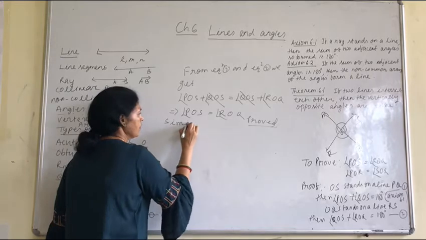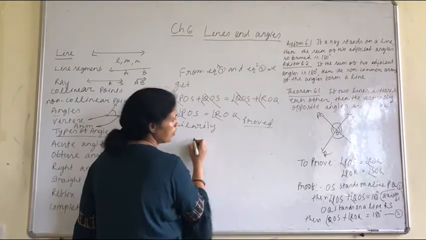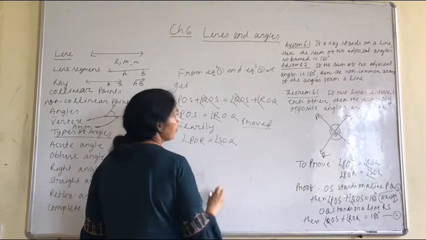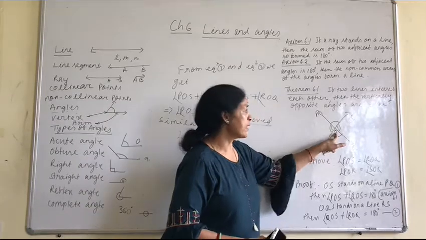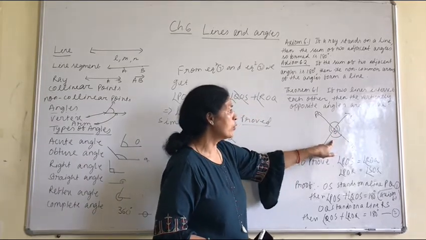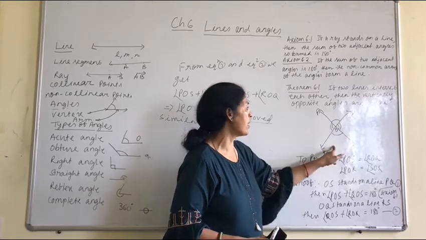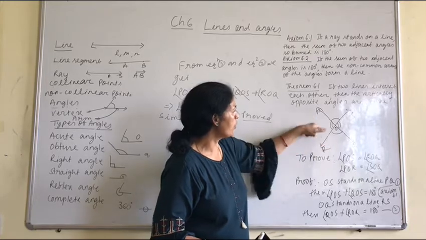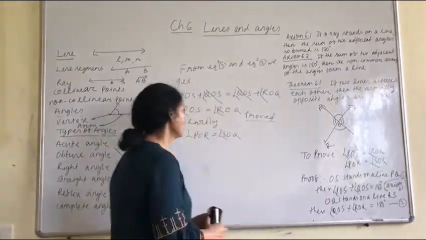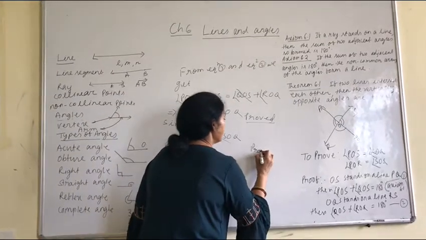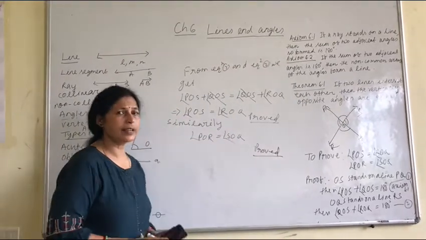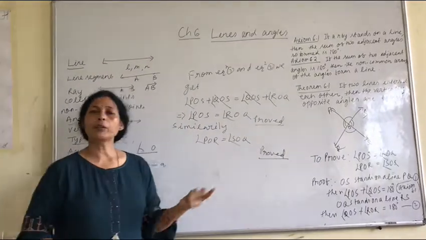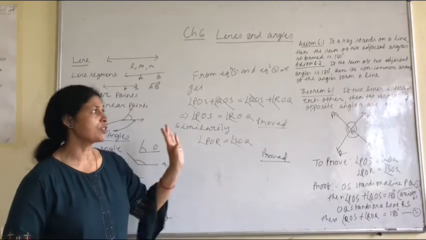Similarly, POR is equal to SOQ. Because now RO stands on the line PQ, then these two angles are 180 degrees. Then OQ stands on the line RS, and these two angles are 180 degrees. Then comparing both the equations, POR is equal to QOS. Okay? Now the examples and the exercise you have to do in your fair copy. Okay, this is all about your lines and angles, up to exercise 6.1.